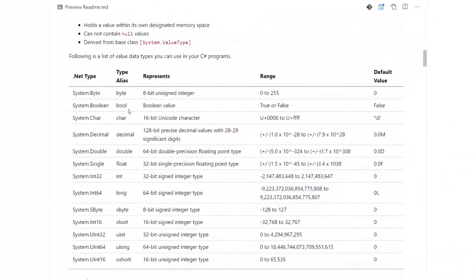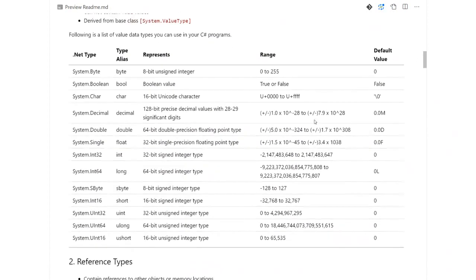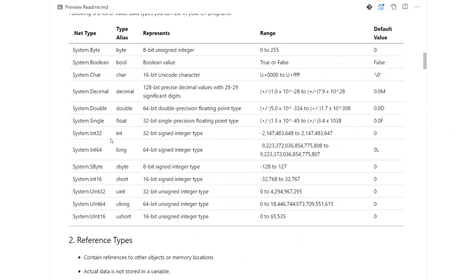We have also tried to use that with PowerShell type accelerators to typecast into various variables. All these value types have some default values, which you can see on the right hand side, and there is a range to these values. So Int32 would be limited to a specific range. You cannot cross this range, and once you define Int64, that would be defined with a bigger range. So you can use the various data types to define your variables to store a number of your choice.